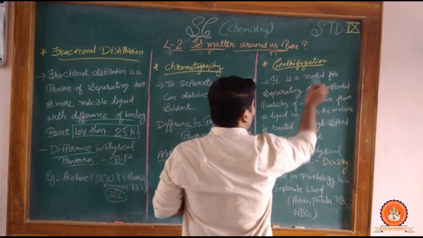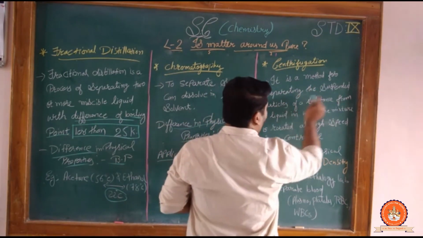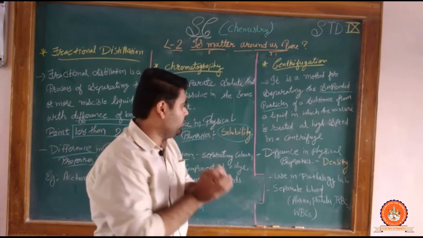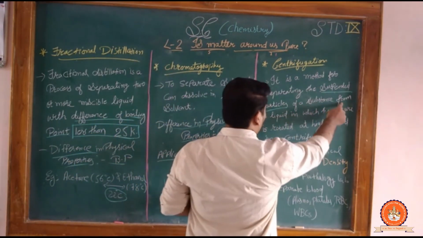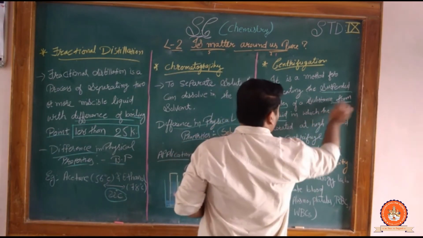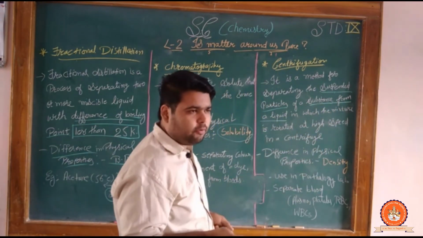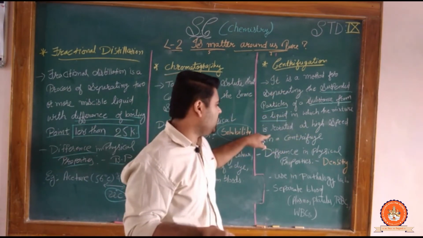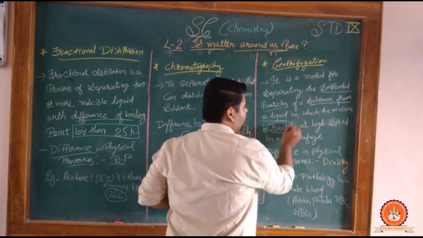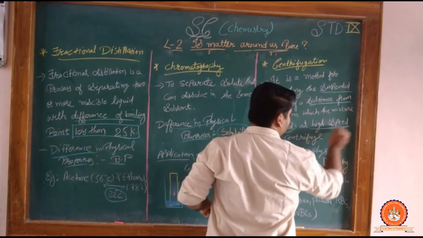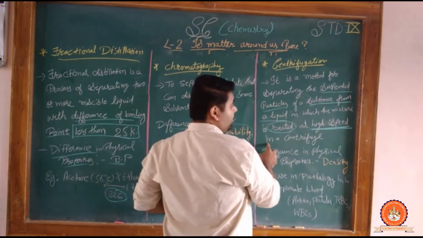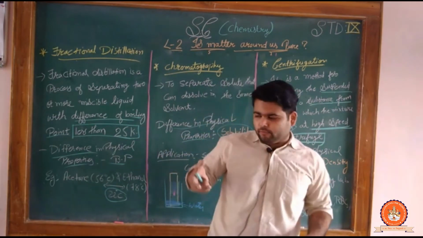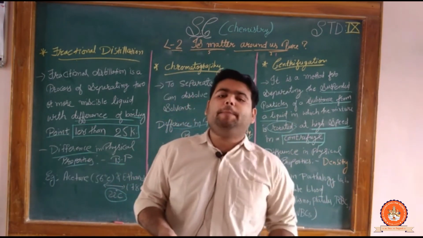It is a method for separating suspended particles. Which particles are suspended? The particles which are in a particular portion of the substance, from a liquid. Here we have a liquid substance, and over there is a suspended particle. This process is used in which the mixture is rotated. This is important: the mixture is rotated at high speed. Clear? In a centrifuge. A centrifuge is one type of machine which you can see in the pathology lab.